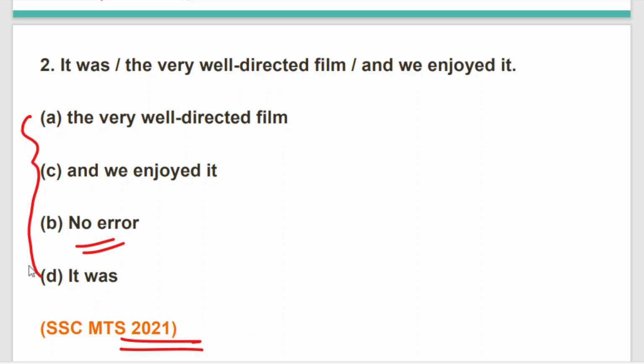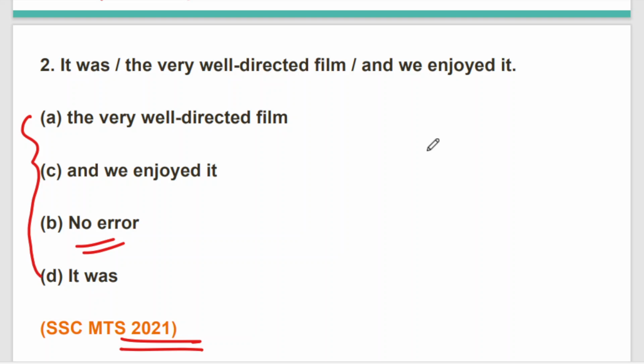Now, here we are talking about a film, but we have not mentioned the name of the film, which is definitely required. Since we have not mentioned the name of the film, we cannot figure out if it's definite or not.